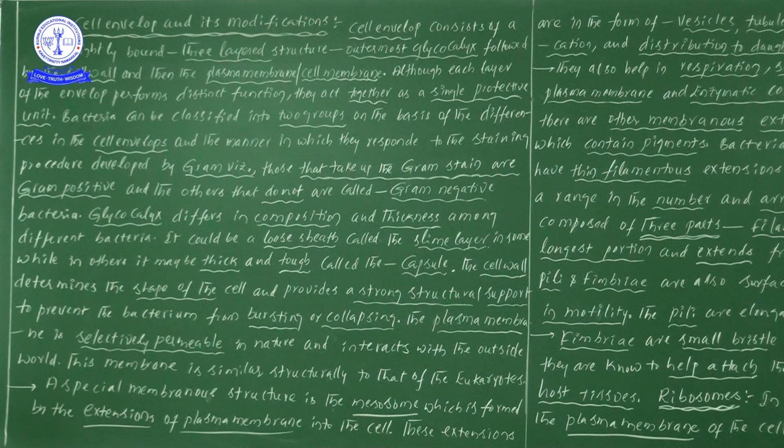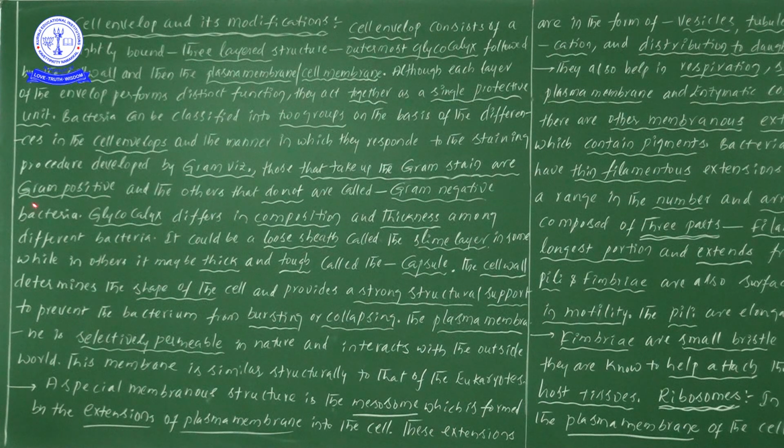So here we can divide the glycocalyx into two types. The glycocalyx could be a loose sheath, and that loose sheath we call a slime layer in some members, while in others it may be thick and tough. If the glycocalyx is very thick and tough, we call it a capsule. Did you understand the point?